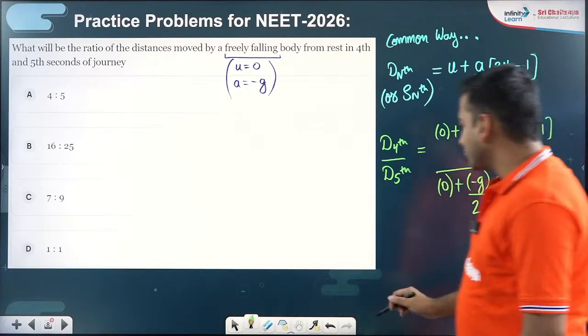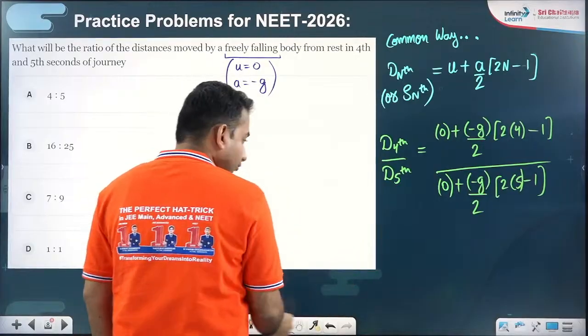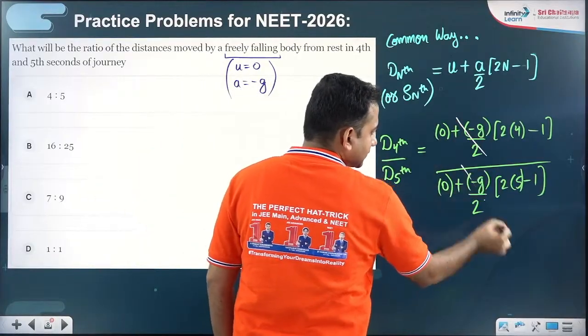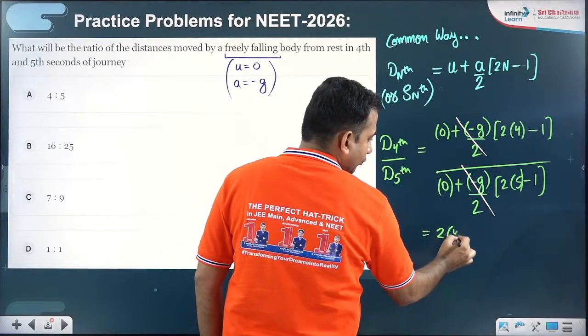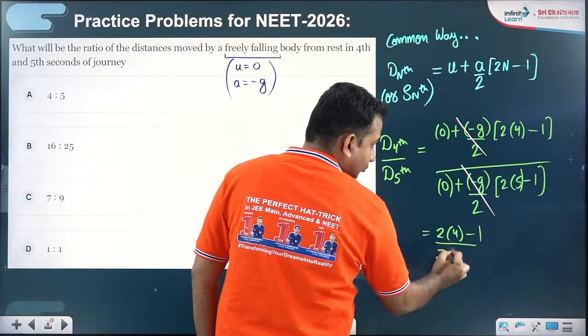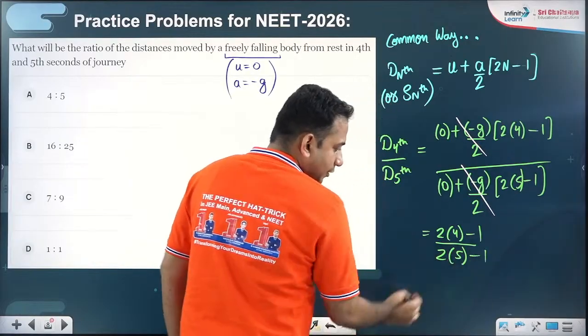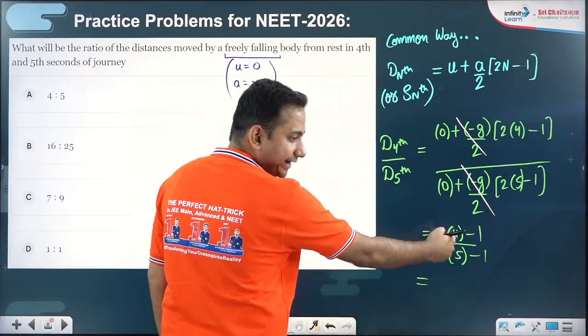As you can see, the 0s can be ignored, and minus g by 2 cancels. So what you will have is 2 into 4 minus 1 by 2 into 5 minus 1, which will be equal to 8 minus 1.